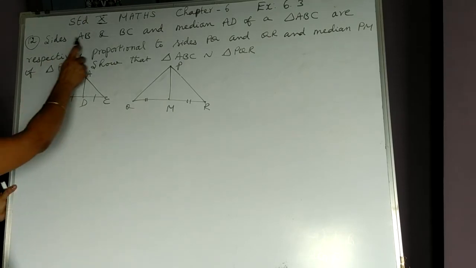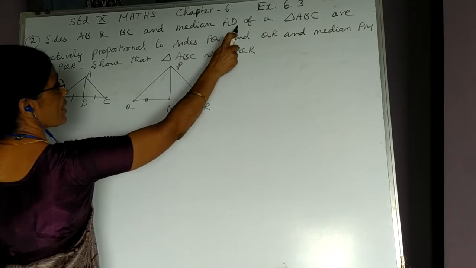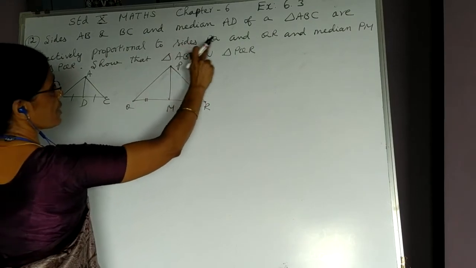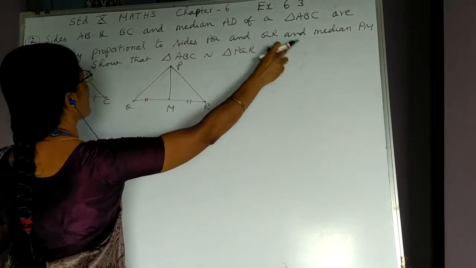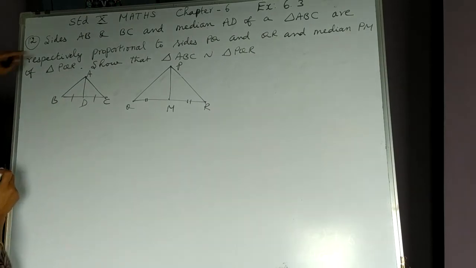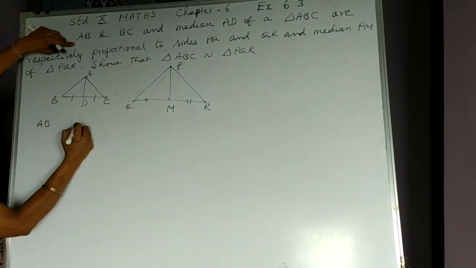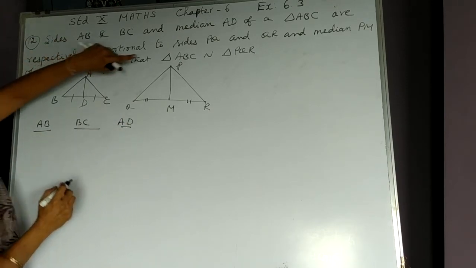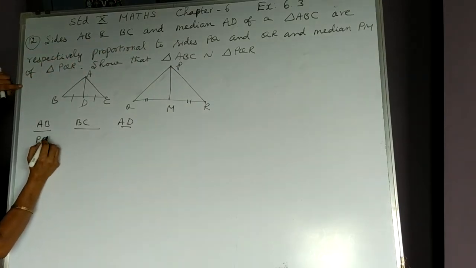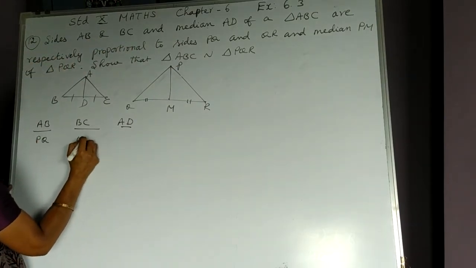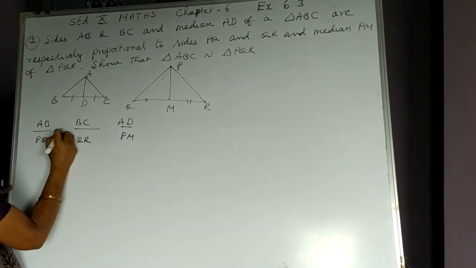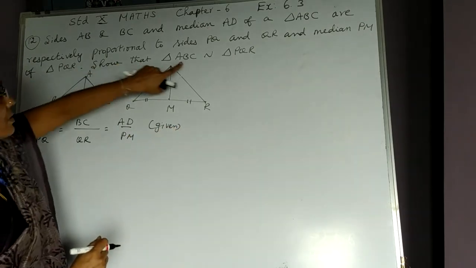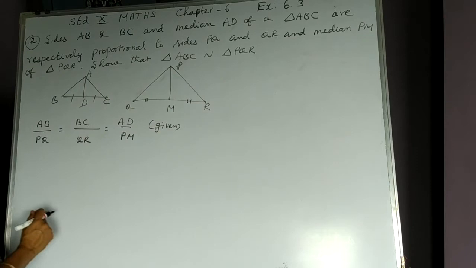12th sum: sides AB, BC and median AD of a triangle ABC are respectively proportional to sides PQ, QR and median PM of triangle PQR. So I take sides AB, BC and median AD. These three are proportional to PQ first, in that order, because the word respectively is given, then QR and median PM. Using this, we are asked to show that triangle ABC is similar to triangle PQR.